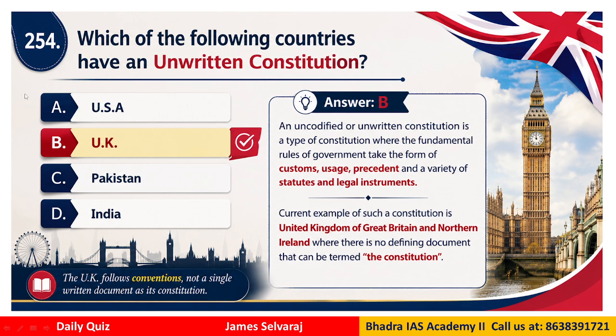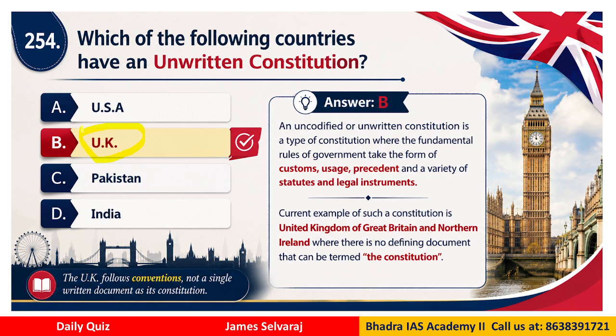Question number 254. Which of the following countries has an unwritten constitution? These are generally what we call uncodified or unwritten constitutions. So the options are USA, UK, Pakistan, India. So the correct answer in this context would be UK.